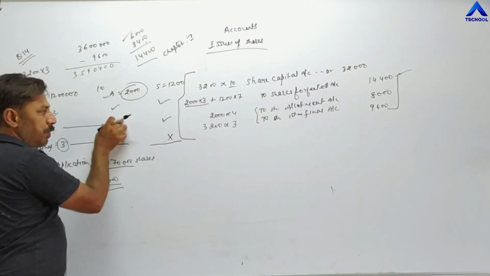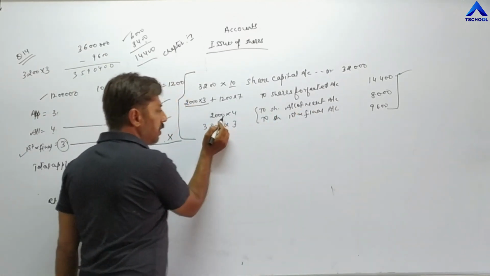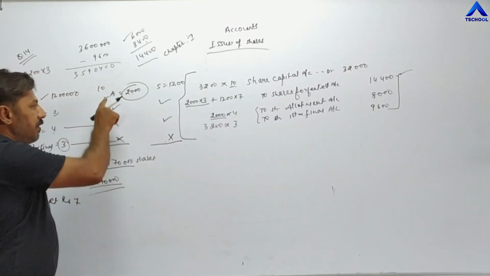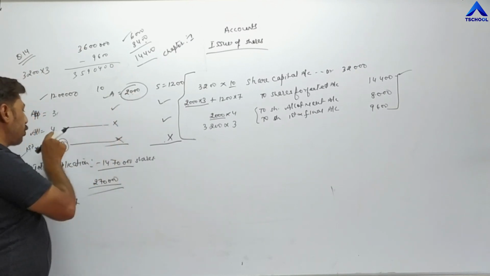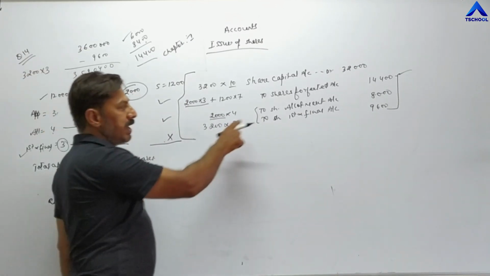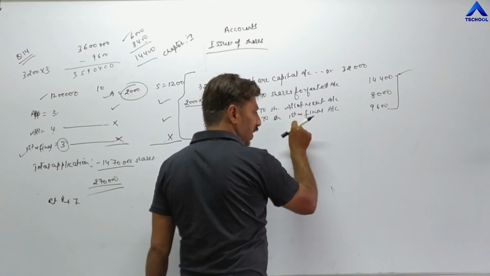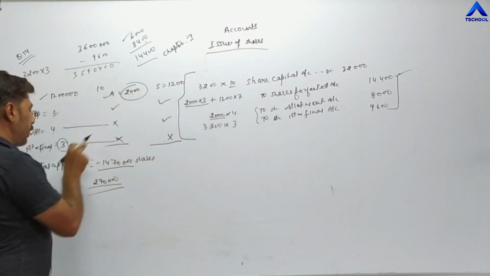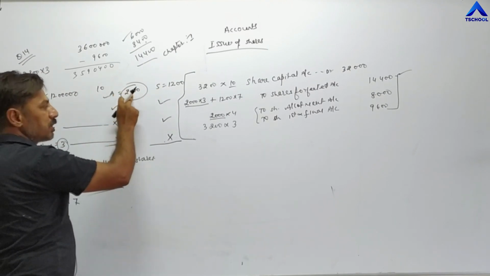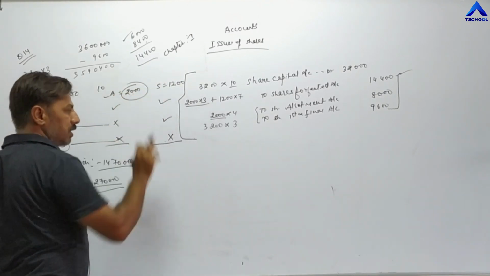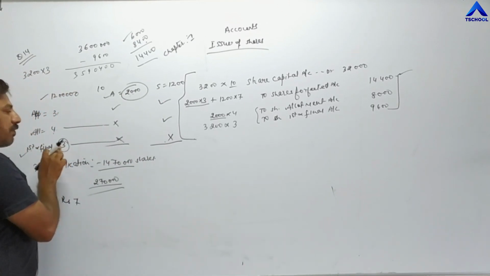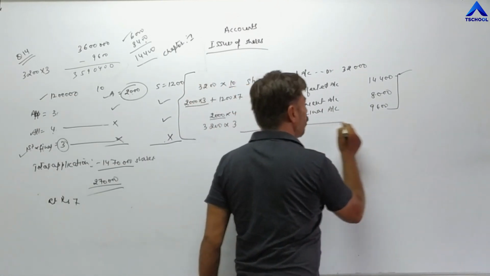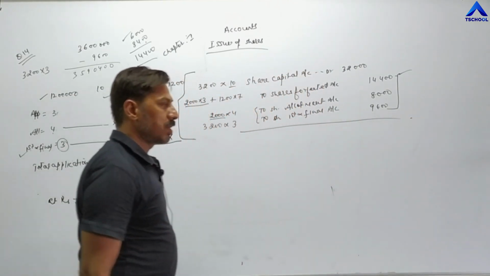A has not paid allotment. That's why to share allotment, and we are taking only 2,000 shares because only A has not paid, and he was holding 2,000 shares. So 2,000 into allotment value 4, 8,000. So far as first and final call is concerned, both the shareholders have not paid the final call. So 2,000 shares plus 1,200 shares becomes 3,200, and final call value is 3. So 3,200 into 3, 9,600. In this way you have to pass entry for forfeiture.